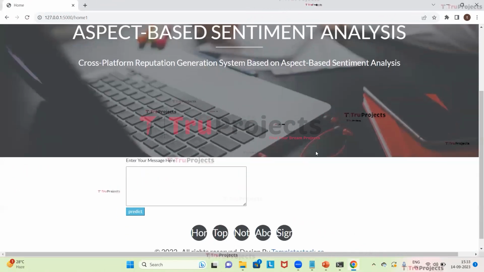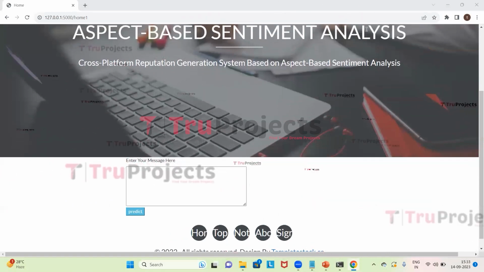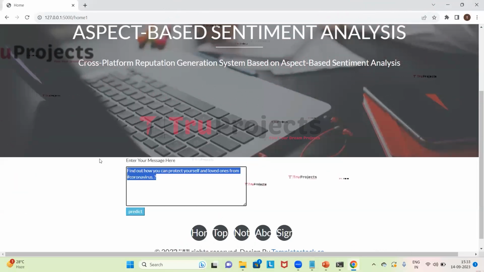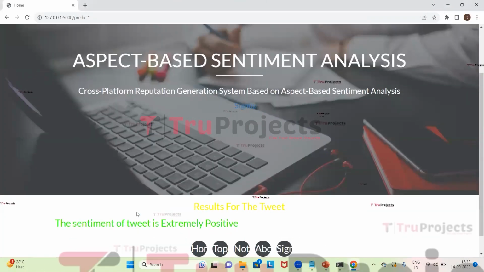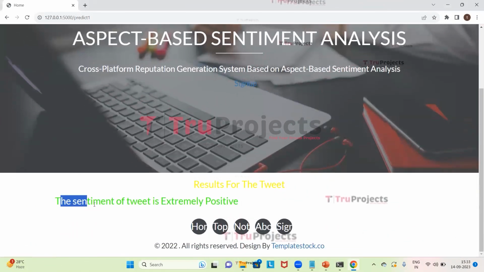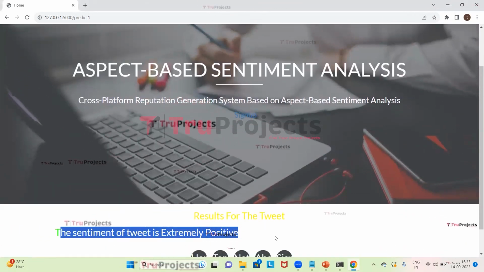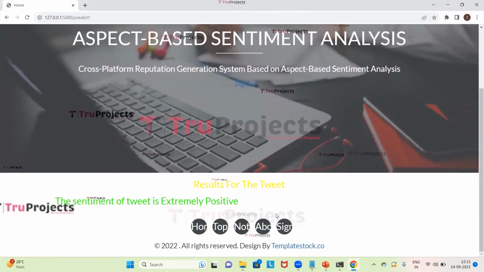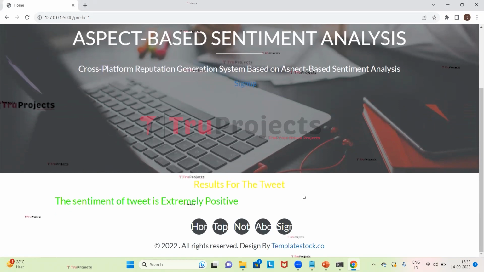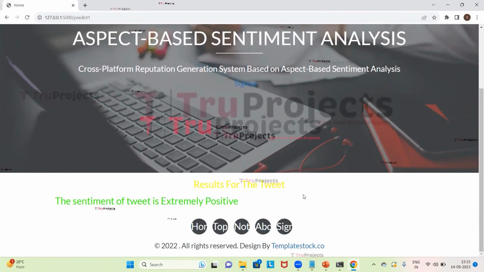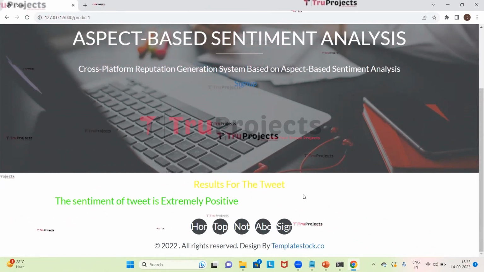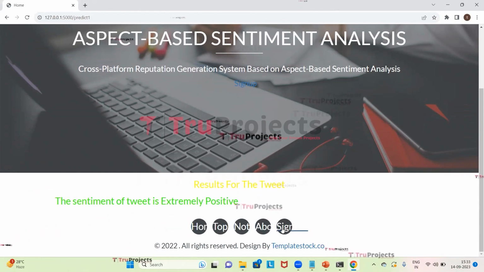Now we will give another tweet. I entered the message here. And for this message, it is predicted that the sentiment of the tweet is extremely positive. In this way, we can enter any message. For that message, we will get the predictions which are extremely positive, extremely negative, positive, neutral or negative. Now we will sign out.